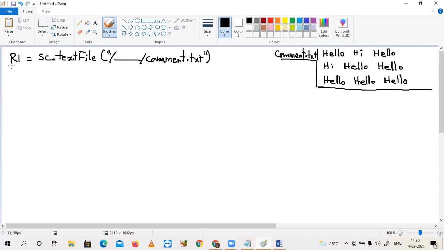So whenever I have initiated this, it has 3 elements. Each line is a separate element.